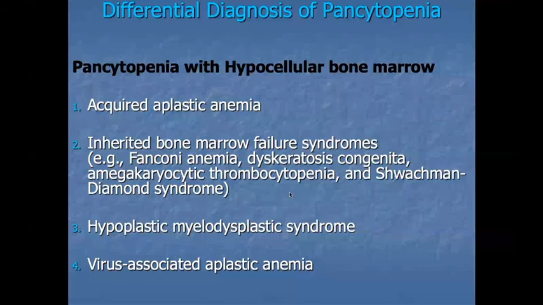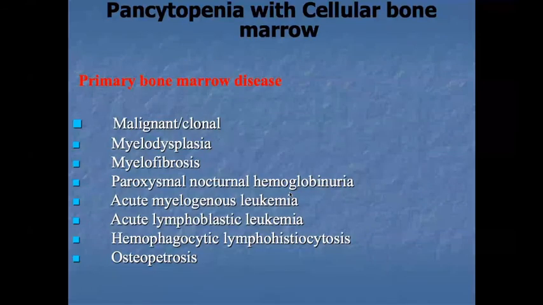What are the examples for it? The first is primary bone marrow disease like malignancy, myelodysplasia, myelofibrosis, paroxysmal nocturnal hemoglobinuria, acute myelogenous leukemia, acute lymphoblastic leukemia, hemophagocytic lymphohistiocytosis, osteopetrosis. These are the examples of pancytopenia with cellular marrow. This is a primary disorder.